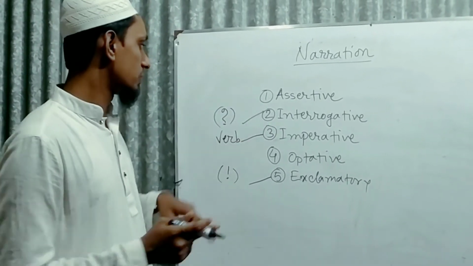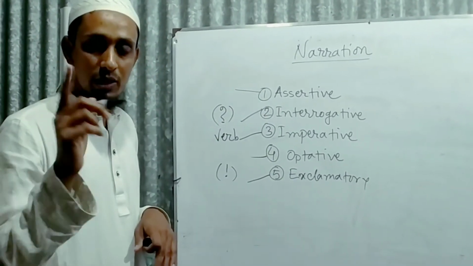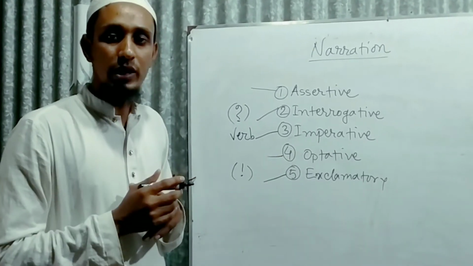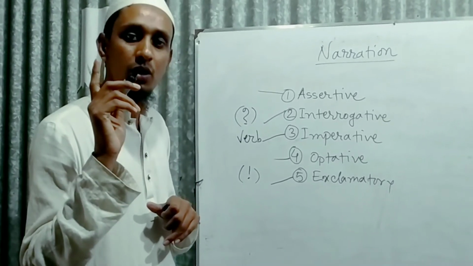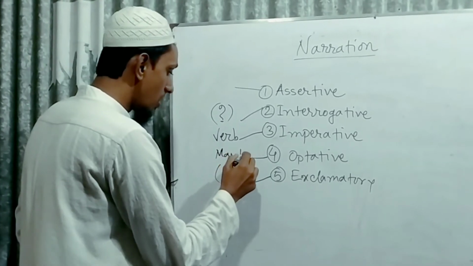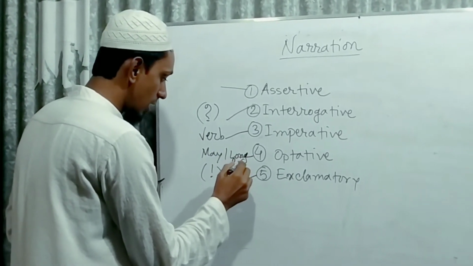What are the two? Assertive and optative. So what is assertive and what is optative? You should keep in mind that an optative sentence starts with may or long live. Look at this. May or long live.